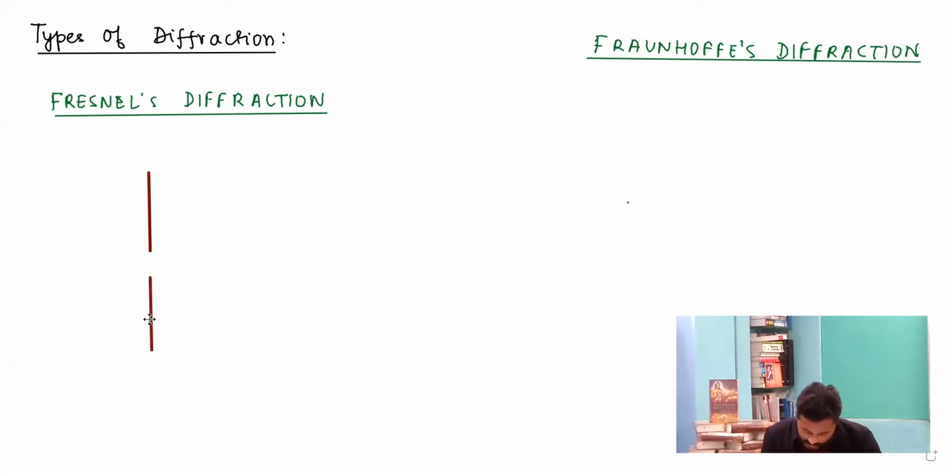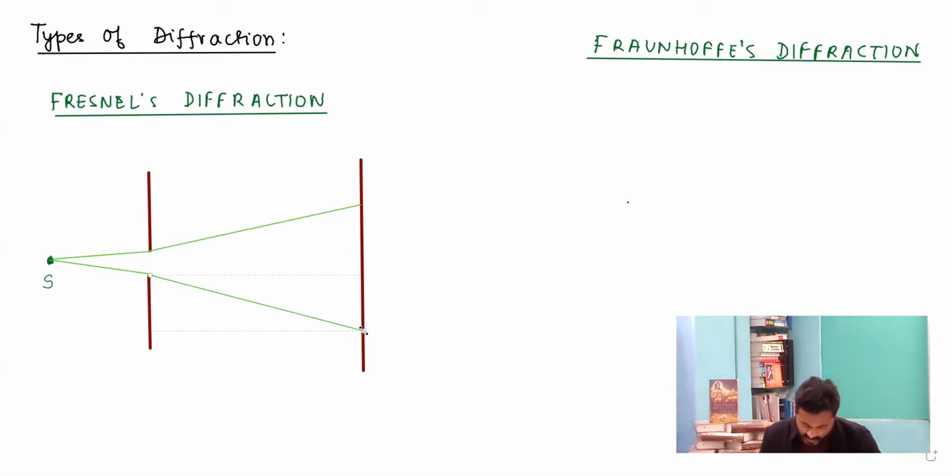Now the position of the source and the screen is such that in case of a Fresnel's diffraction, they both are at finite distance from the slit.